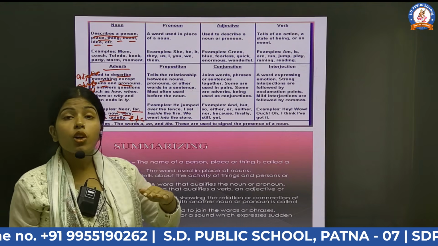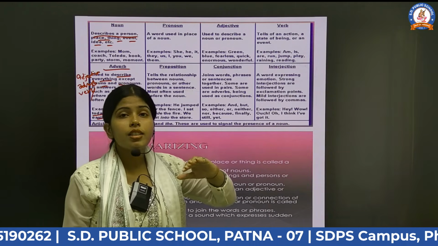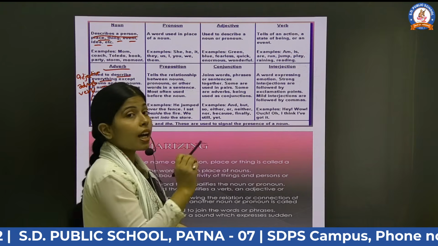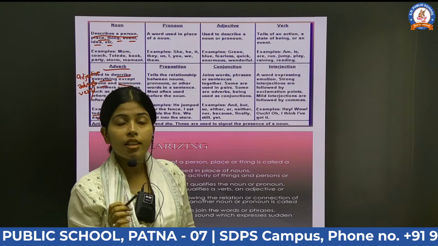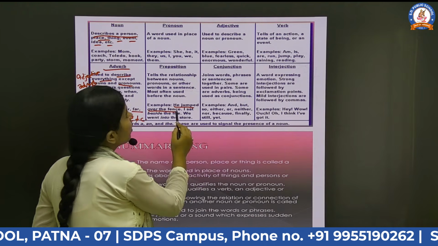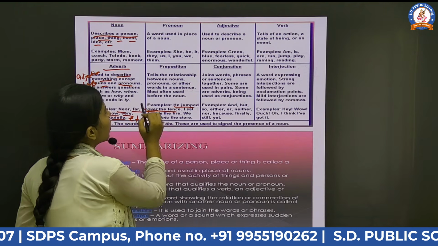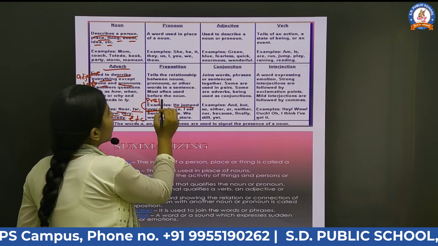Now, our next topic is preposition. Here we go. Prepositions are the words that will connect a noun to the other words in a sentence. For example, you can see here he jumped over the fence. Where did he jump? He jumped over the fence. Here over is what? Preposition. Right?